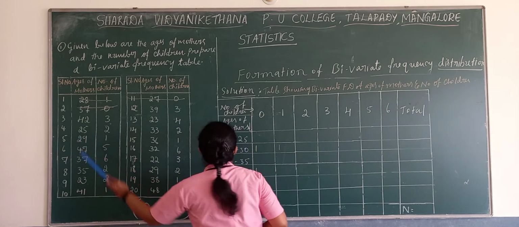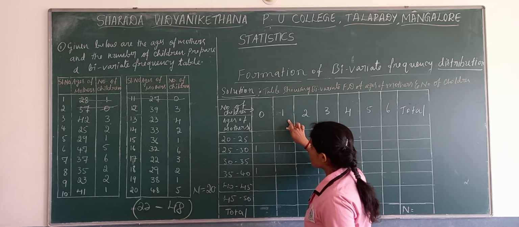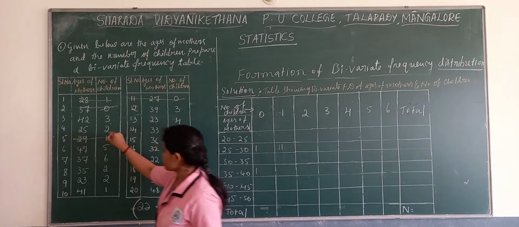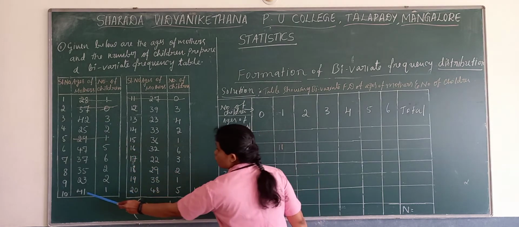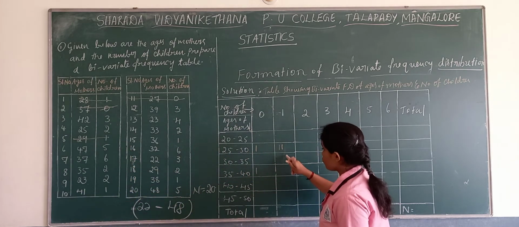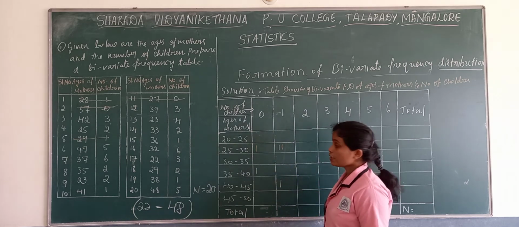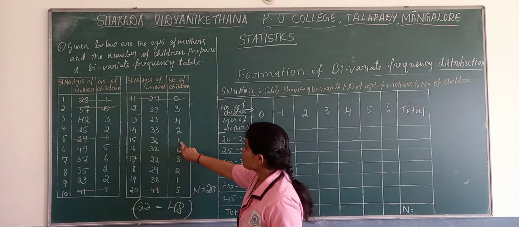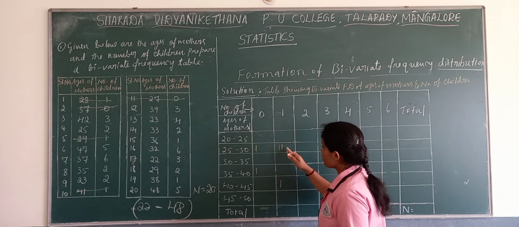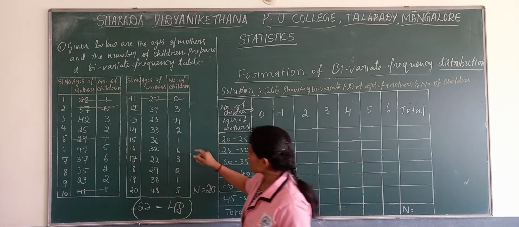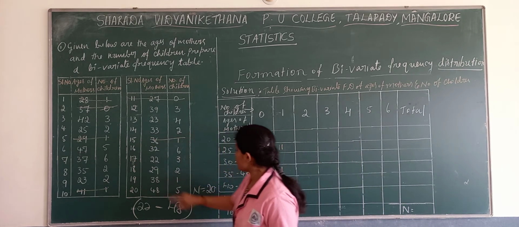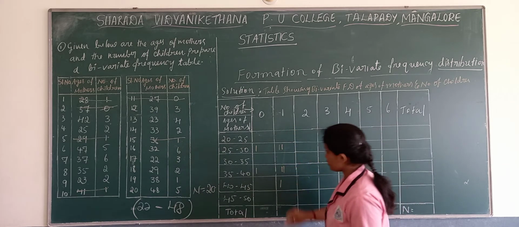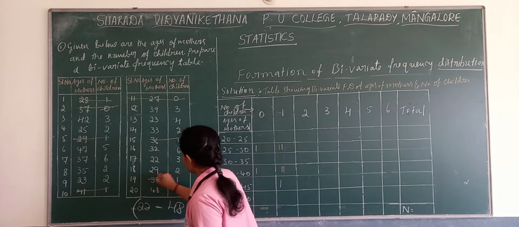Next one 29, 1 and 29. Next one more 1, 41. 1, 41, where 41 will come? Is there any? Here one more: 1, 36. Where 36 will come? Next one, 38. 1, where 38 will come? 38 also will fall here. So this is about 1.